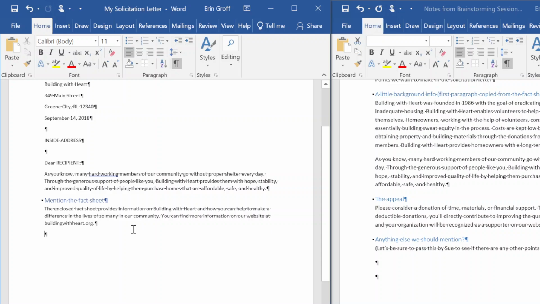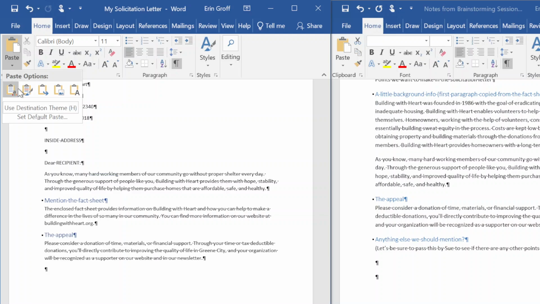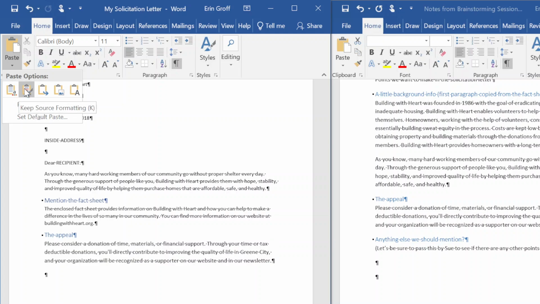And this time we're going to use the Paste Special. I'm going to go up to my Home tab, Clipboard Group, and this time I'm going to hit the drop-down arrow for Paste. Remember, you can hover over to get your different paste options. We want to select Keep Text Only.